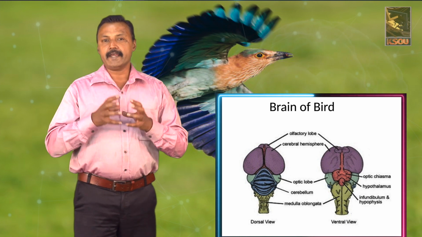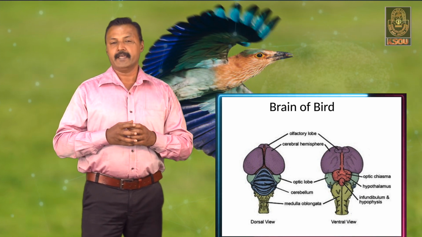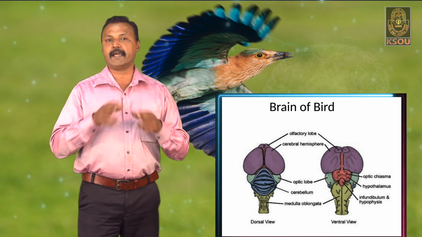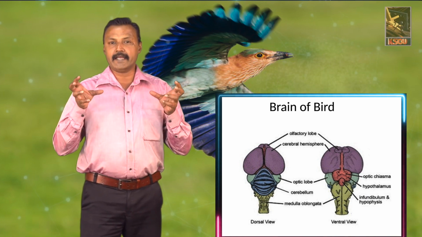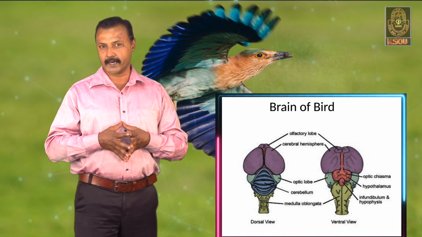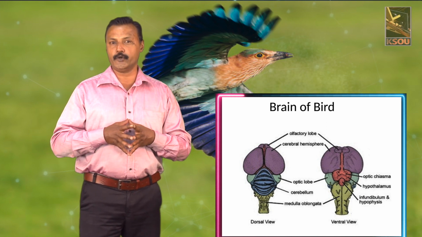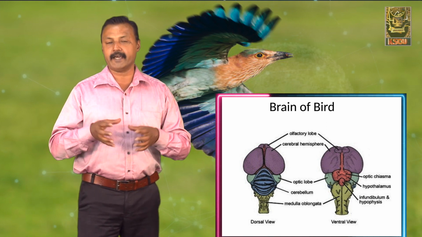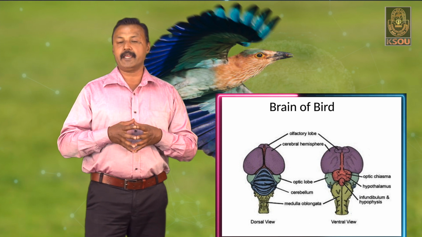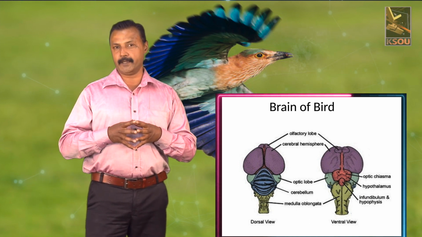The midbrain consists of two large optic lobes that are connected by the optic chiasma, and which are concerned mainly with the sense of vision in birds. In birds, even at higher altitudes, they can see objects very clearly because of the presence of the two large optic lobes at the midbrain.